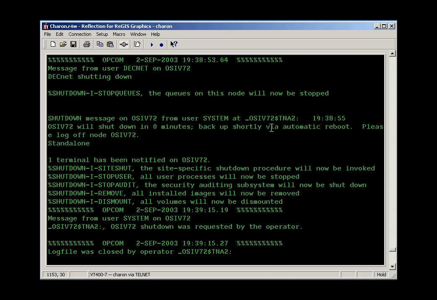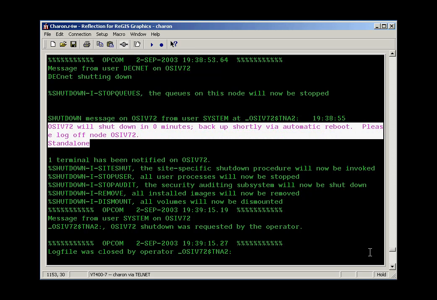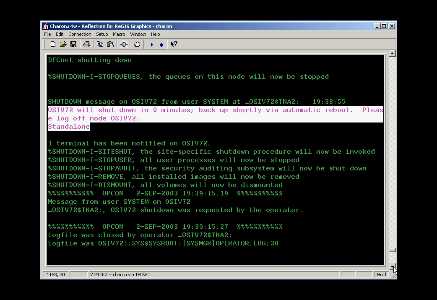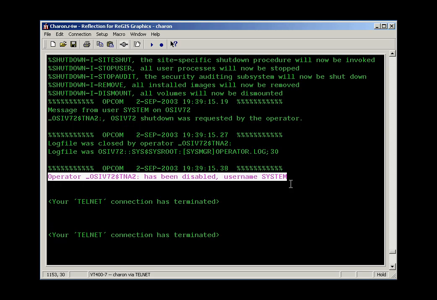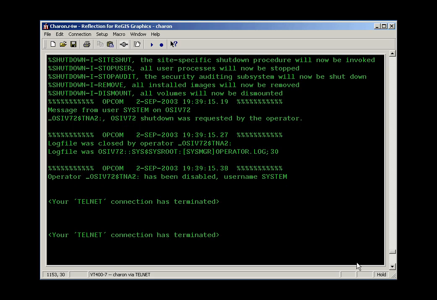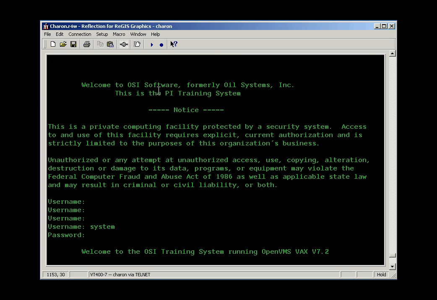Here's an example of the message that gets broadcast to people on the network to indicate the system's going down. So if other people were logged into this machine, they would have seen that message. Site-specific shutdown procedure gets run, processes get stopped, and so on. And eventually, usually within a minute or two, or maybe a little longer, after this message comes out, the machine is really and truly shut down. But at this point, when this message comes out, the machine stops talking to the operator console and stops talking to the network. Eventually, I got this message telling me my telnet connection was terminated, and I waited a few minutes and hit the return key to open a new session.